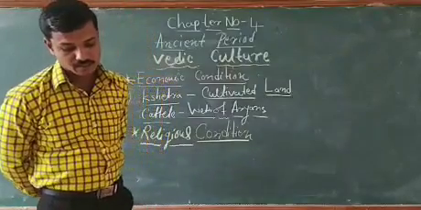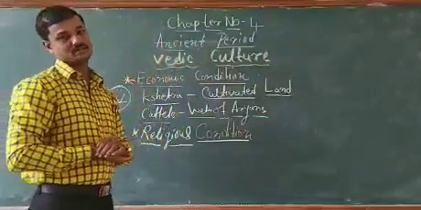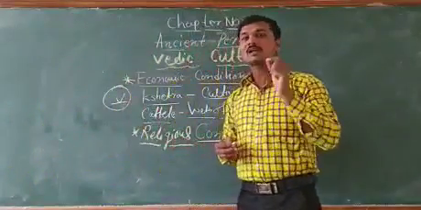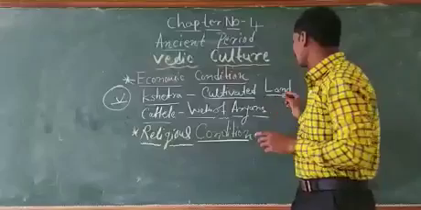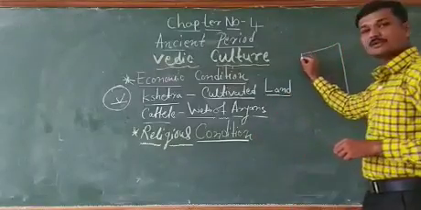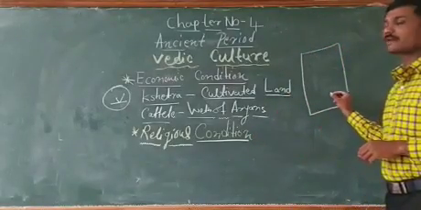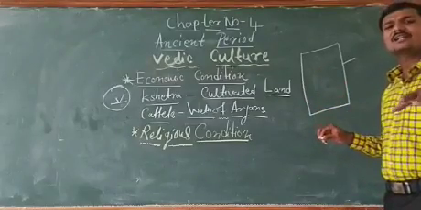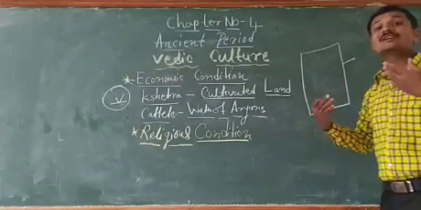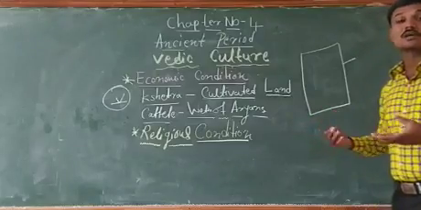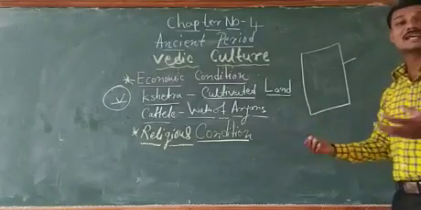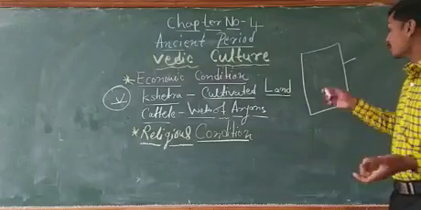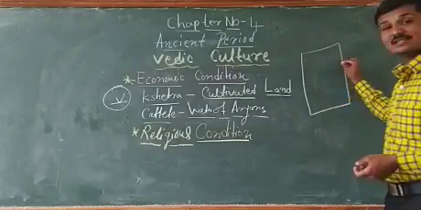Apart from this, they cultivated land. I already told you agriculture is the main occupation, and that's why the land was cultivated by the Aryans. Cultivated means where they grow different types of food grain, where they grow barley, rice, and wheat.